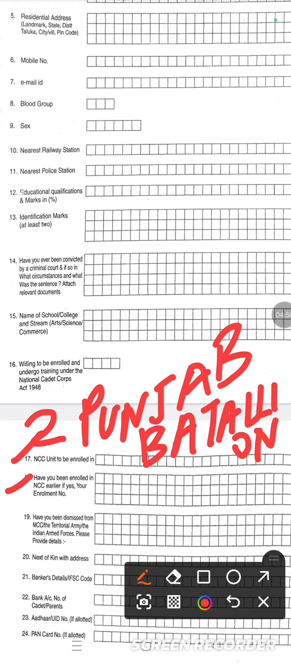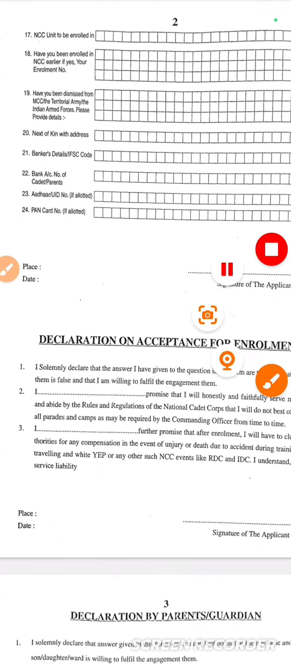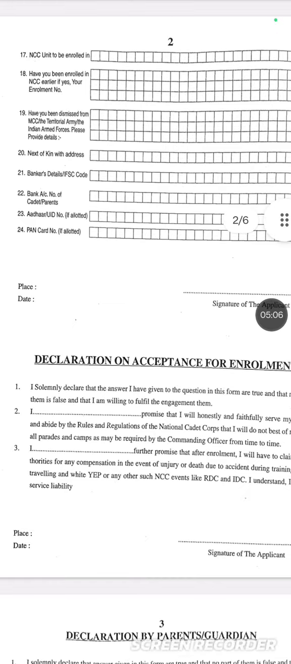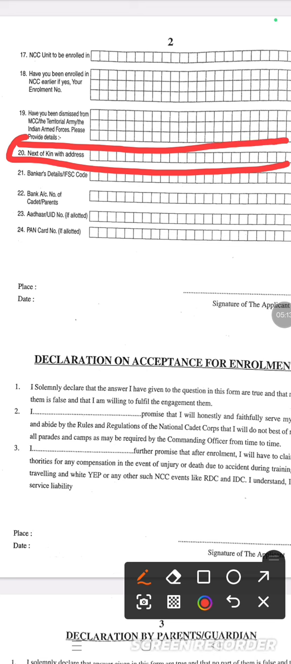18: have you been enrolled in NCC earlier? I think no one has been, so you just fill no. 19th: have you been dismissed from the NCC? No. Then name of next of kin with address. Just listen carefully. In this box you fill your father's or mother's name, with the address; simply you can write Jalandhar. Next of kin means who is responsible for you after you.